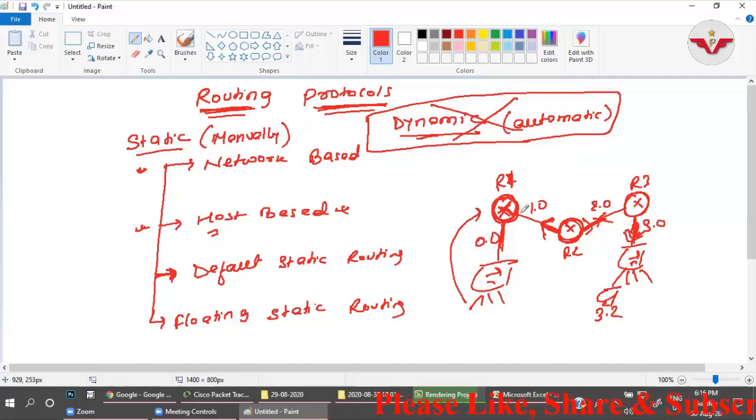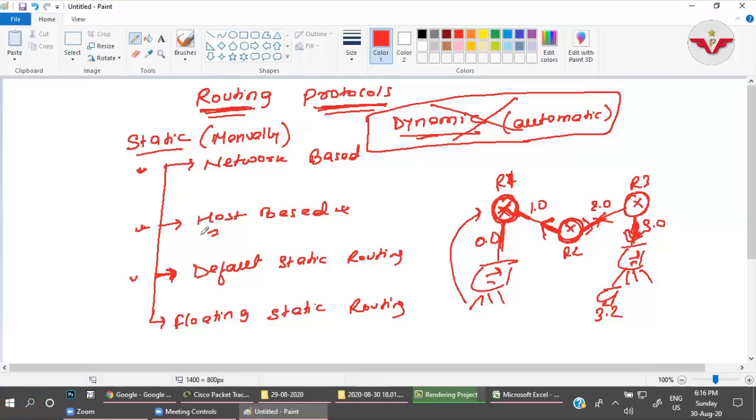This is the path through which the packet will go. So I will inform it that any packets that come to you for any network, just forward them through that route.